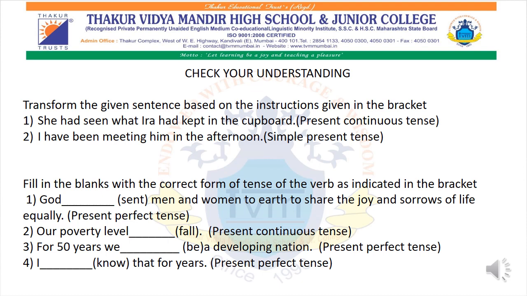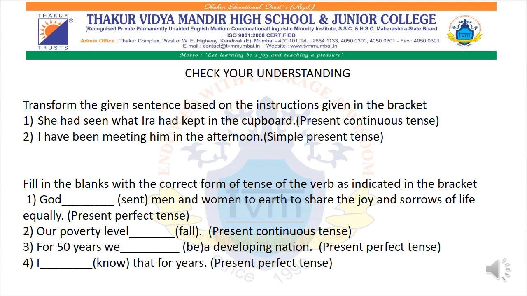If it is a singular person, then has. If it is more than one, then have. God is one, right? So God has, and the verb will be sent. God has sent man and woman to the earth to share the joy and sorrows of life equally.